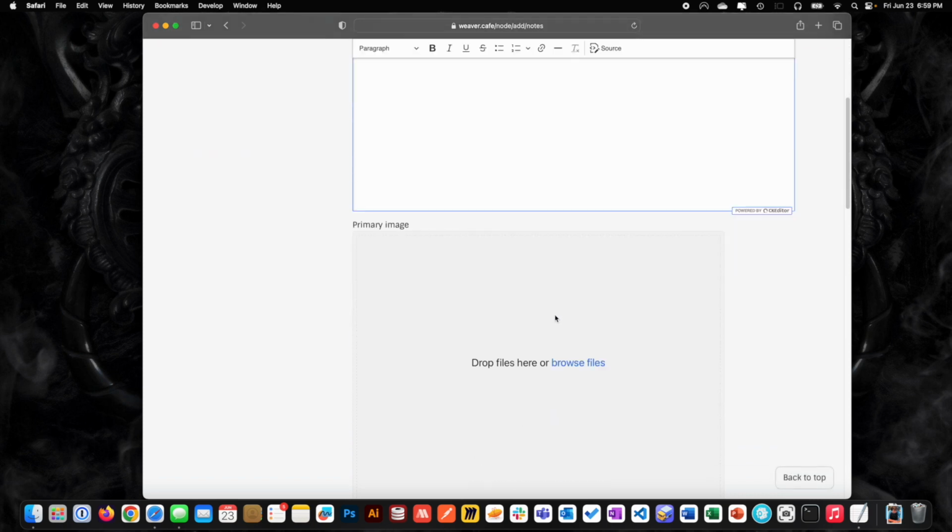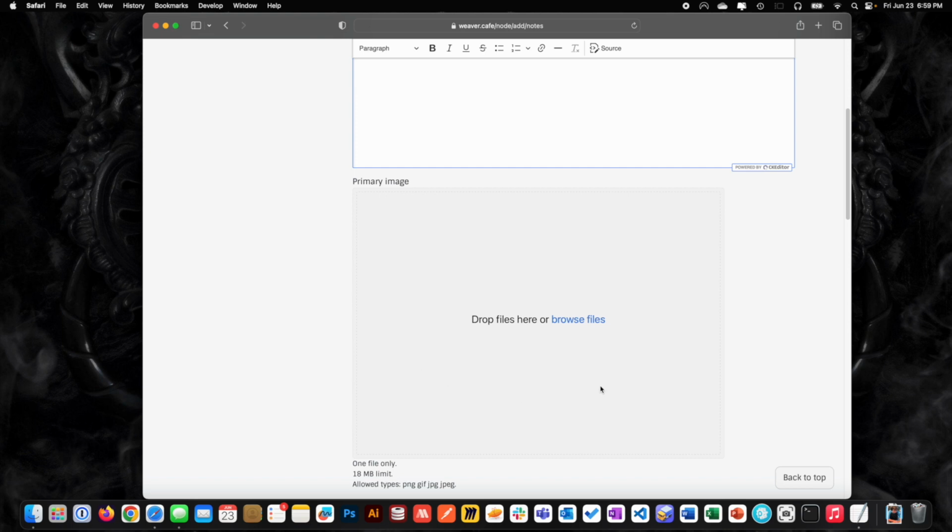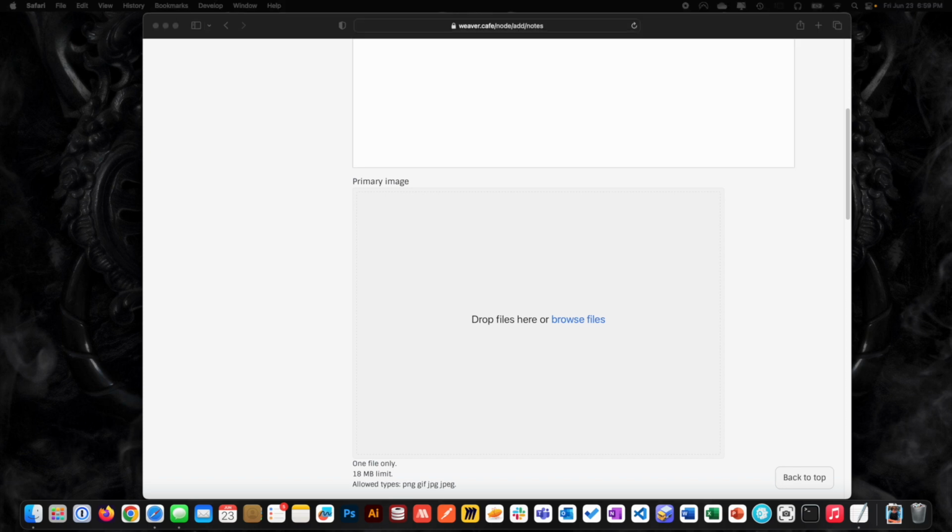As we go down, there's a primary image. Just about everything in the system can have a primary image, and this is just what's going to pop up when you're looking at your work. It is definitely not required, but it's something that can come in handy. I like it because if I find one, it kind of gives me some inspiration. I've actually stayed at a campground without any sort of cell service, and I didn't like it one bit. But it was in the Cherokee National Forest area.